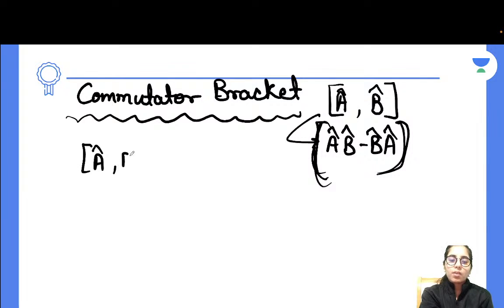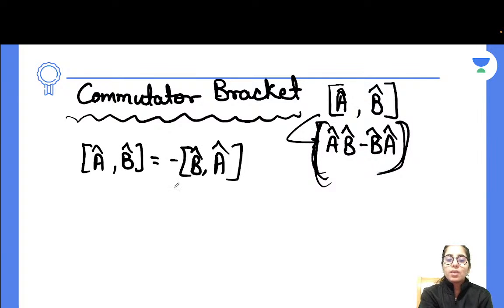Commutator bracket of A with B will be equal to negative sign of commutator bracket of B with A. Okay. Same way, there are so many different properties we are going to have which we need to prepare if we want to master this commutator bracket concept. Even guys, there are tricks of solving commutator bracket based questions which look quite complicated, different and lengthy expressions. But there are tricks to make them simple, easy, and we can work on those questions of commutator bracket quickly.